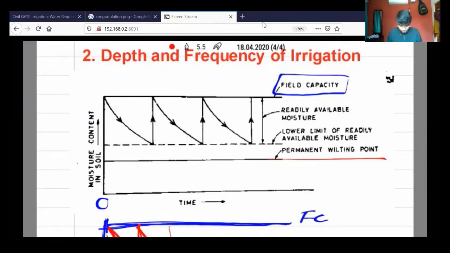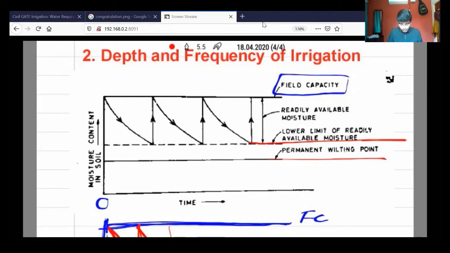Now, a little above that, we have the lower limit of readily available moisture. That is the moisture in the soil that can be taken readily by the plant, but it is the lowest available limit.